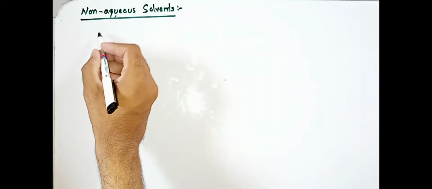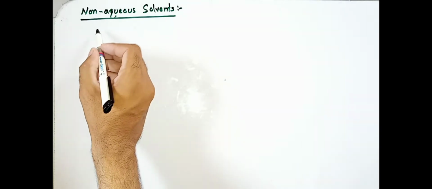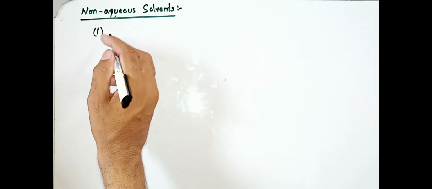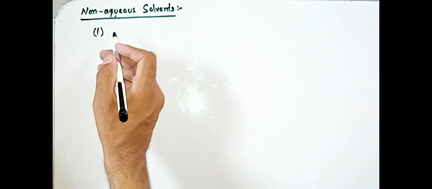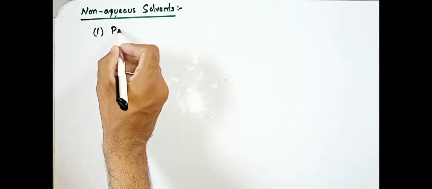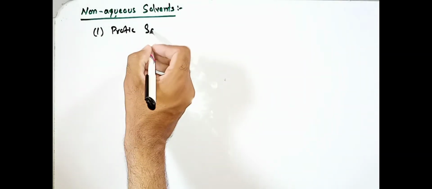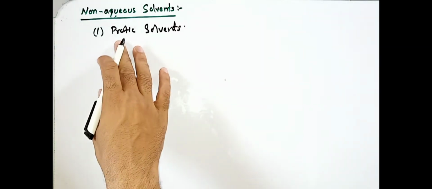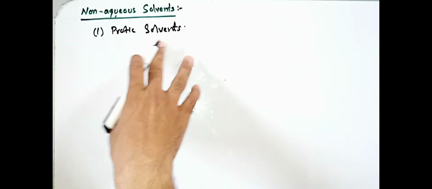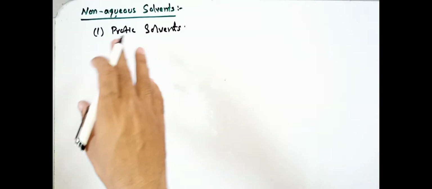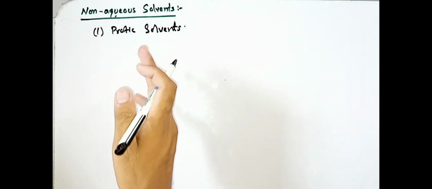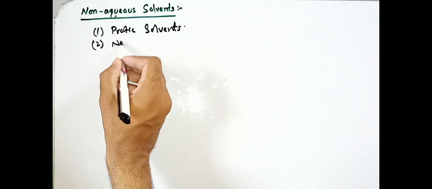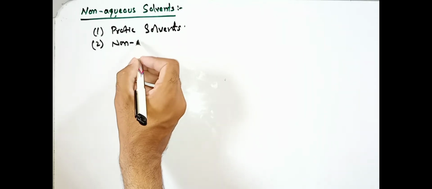Non-aqueous solvents. In the previous lecture I explained the types of non-aqueous solvent on the basis of proton donating and proton accepting power. The first type was protic solvents or protonic solvents. But there were also three different kinds of protic solvents, that is acidic solvents, basic solvents and amphoteric solvents. But in today's lecture I will explain non-protic solvents, or you can say aprotic solvents.